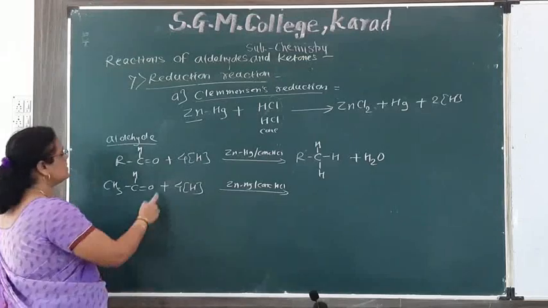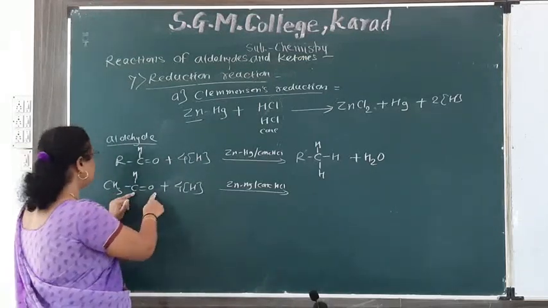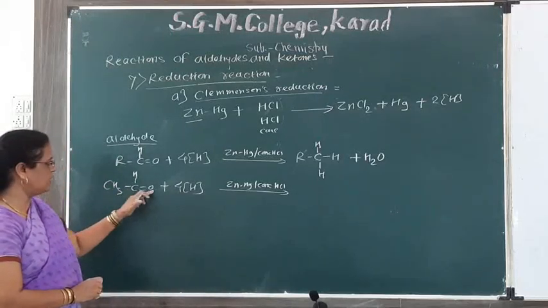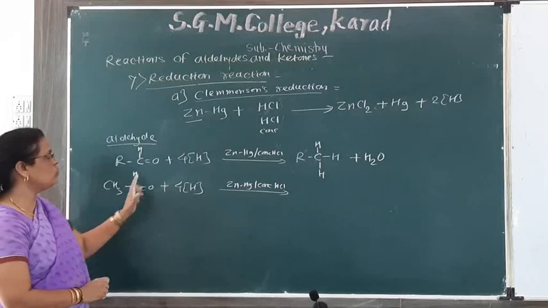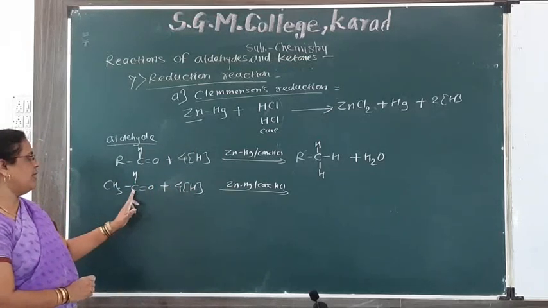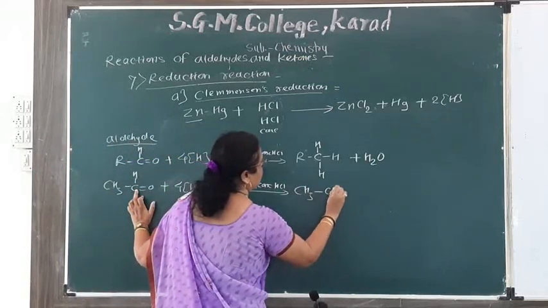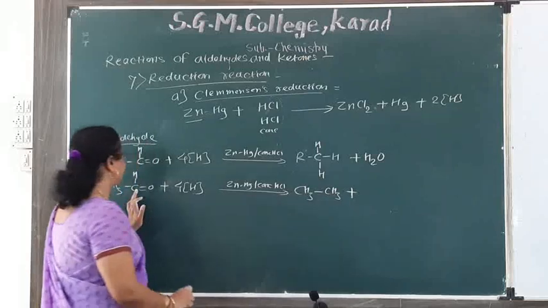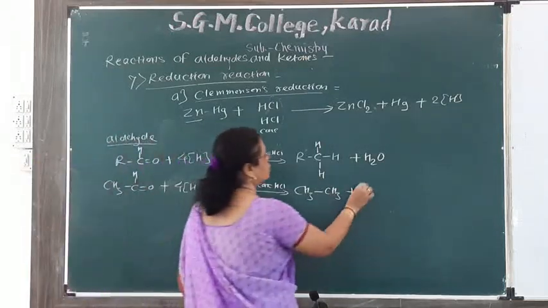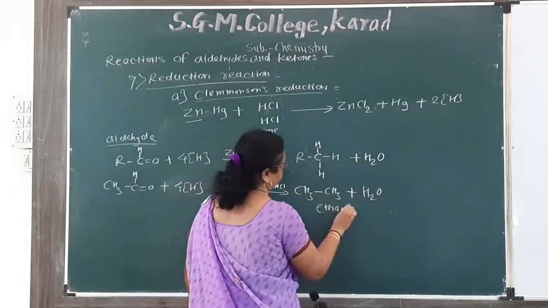The carbonyl group is reduced to methylene group, means CH2 group, and we get CH3CH2. 2 hydrogen atoms are added to this carbon atom. Then we get CH3 single bond CH3 plus 2 hydrogens and 1 oxygen, which gives H2O, and this is ethane.